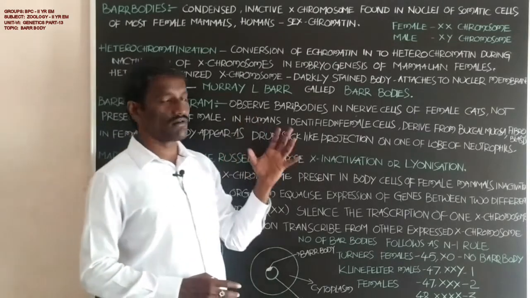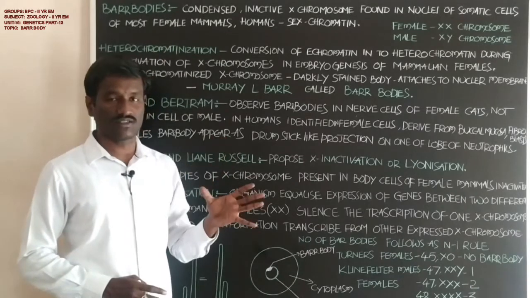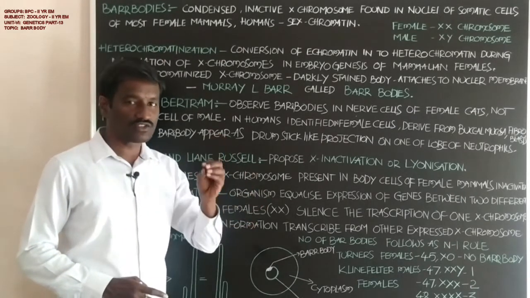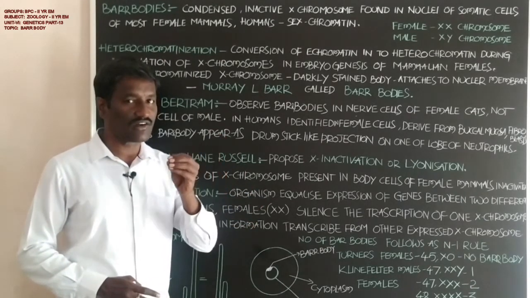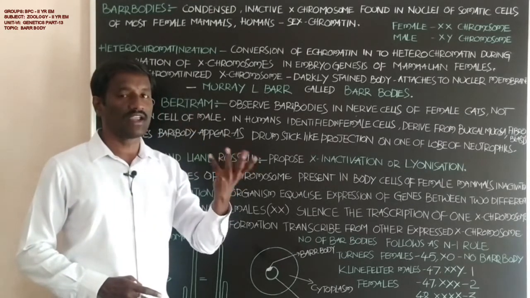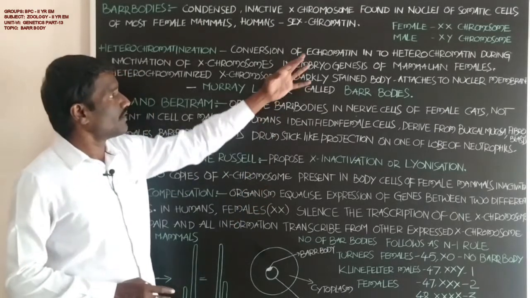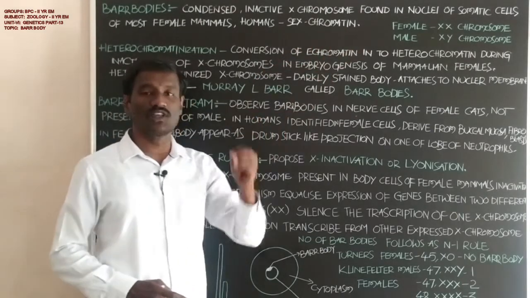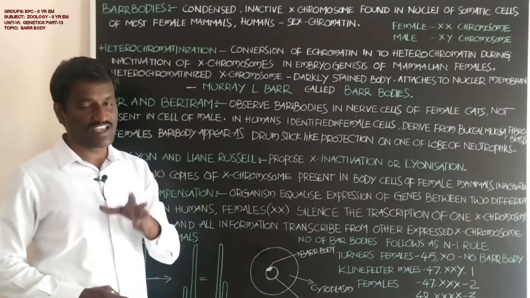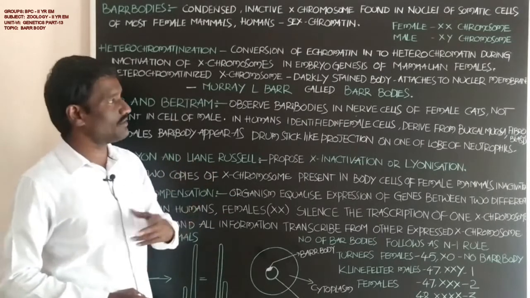That is called Barr bodies. The extra X chromosome in the females goes to inactivation and condensation, and is found in the nucleus of the somatic cells in most mammals and human beings.